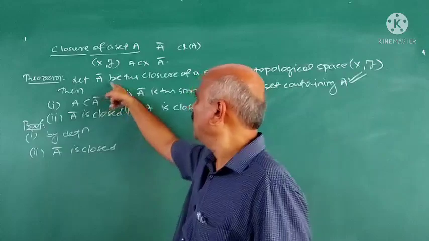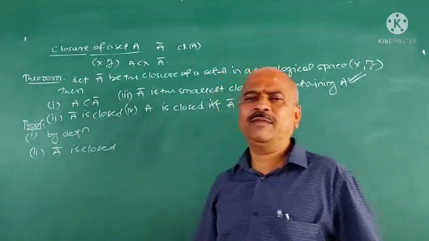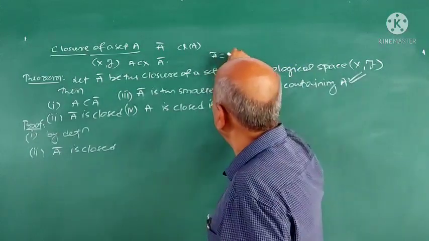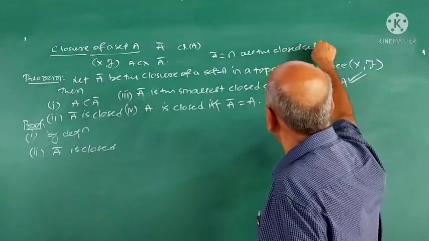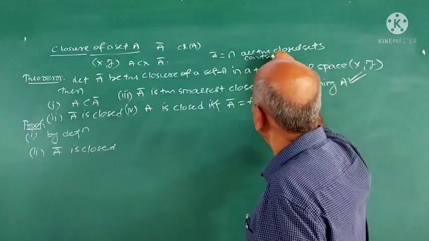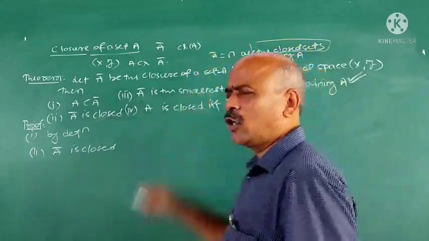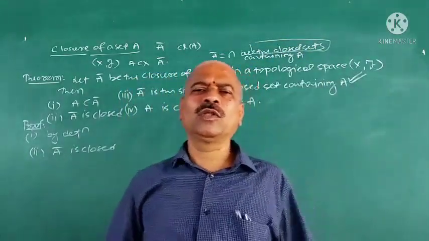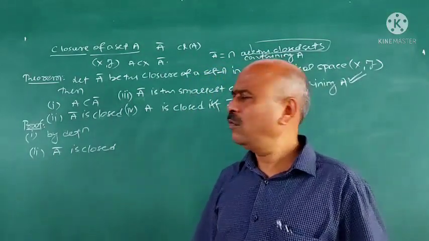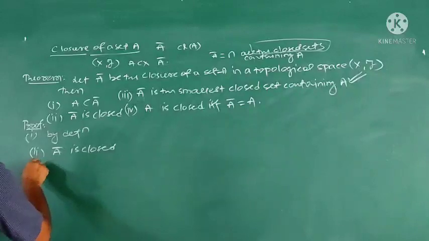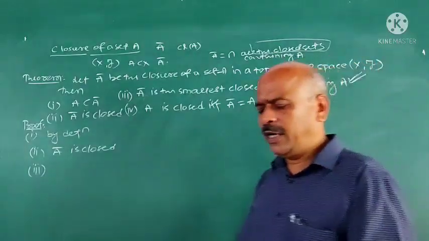A closure is closed because it is the intersection of all the closed sets containing A. What is A closure? Intersection of all the closed sets containing A. Intersection of closed sets is closed. Therefore, A closure is a closed set. First and second are obvious. Third one, what is the third one? A closure is the smallest closed set containing A.